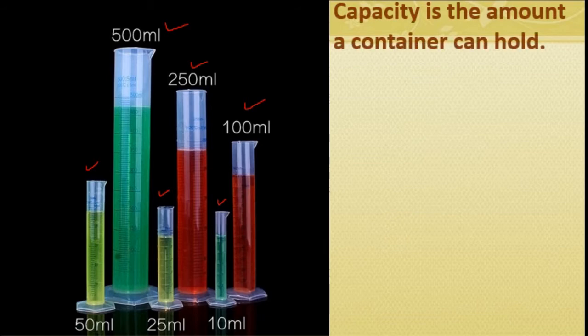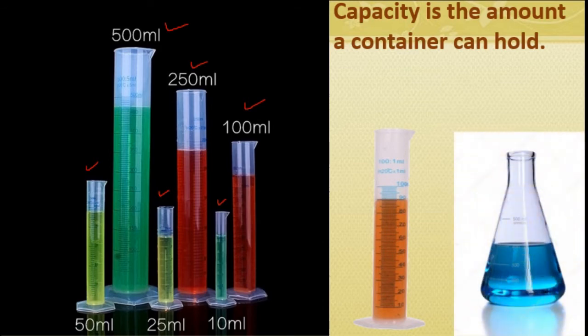Capacity is the amount a container can hold. Capacity is the amount of liquid that a container can hold. See this. This you know, that is the measuring cylinder. This is the measuring flask.